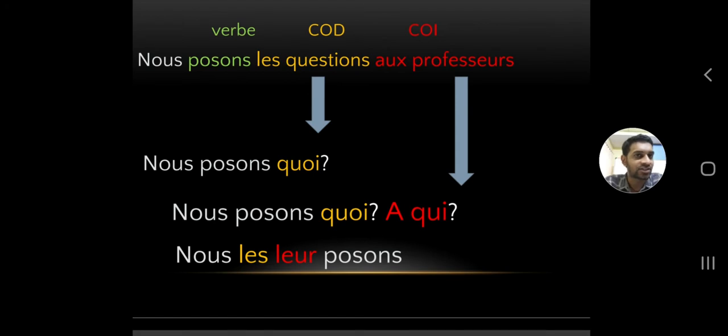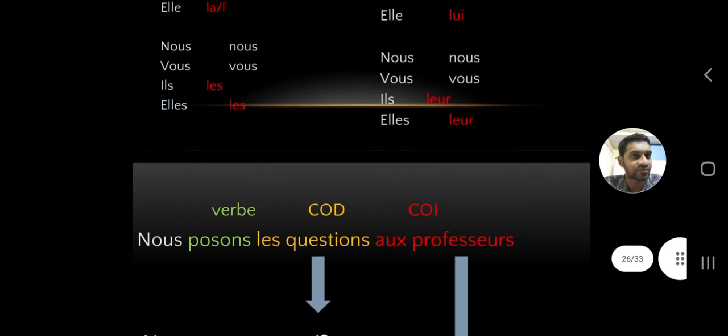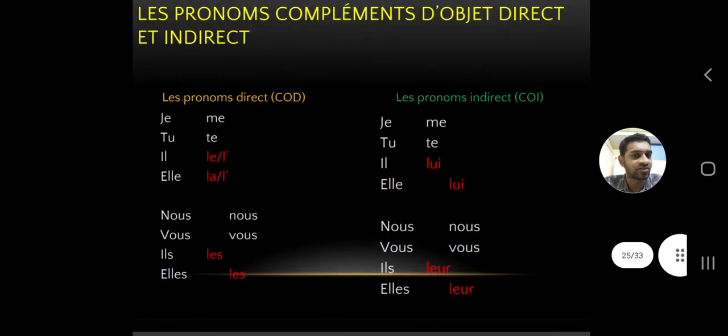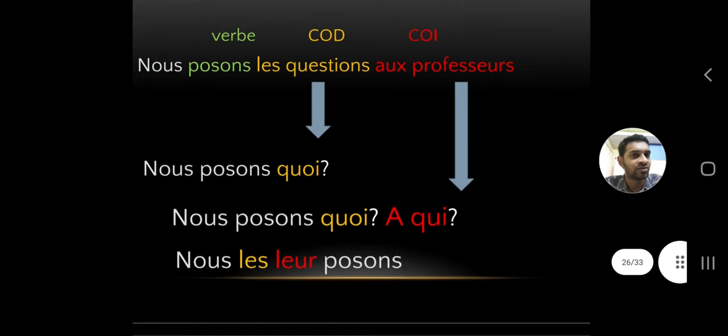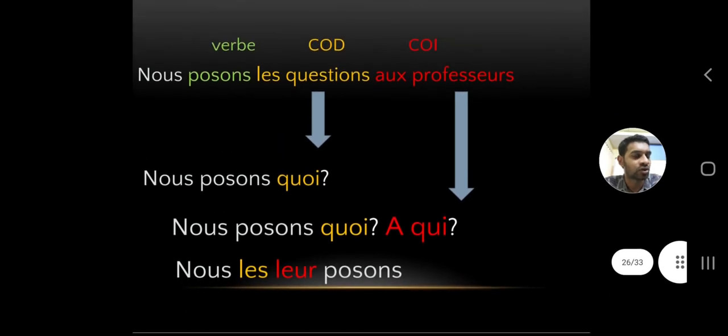And you can see how we have placed the pronouns. Les questions is plural. Au professeur is plural. So both the direct object and the indirect object are plural, and we have to take the plural form of the pronouns. For the direct object it's LES, for the indirect object it's LEUR. We don't have masculine, feminine and so on in plural form.